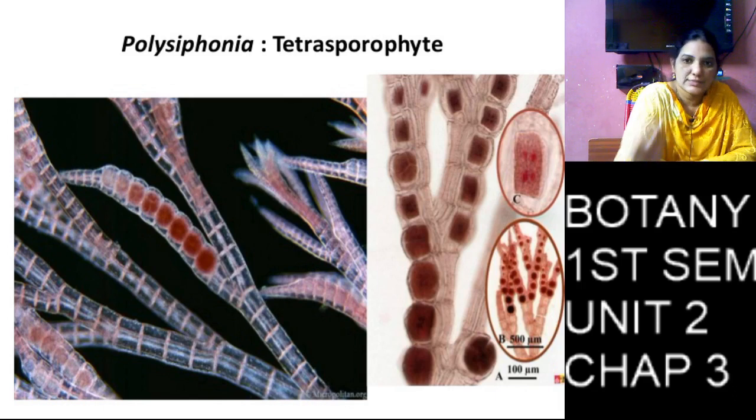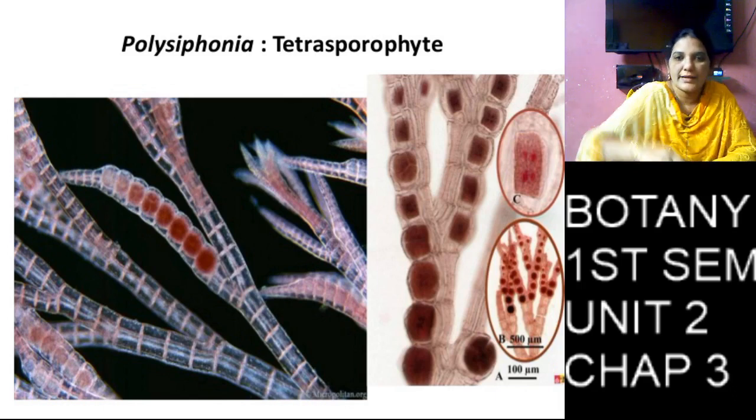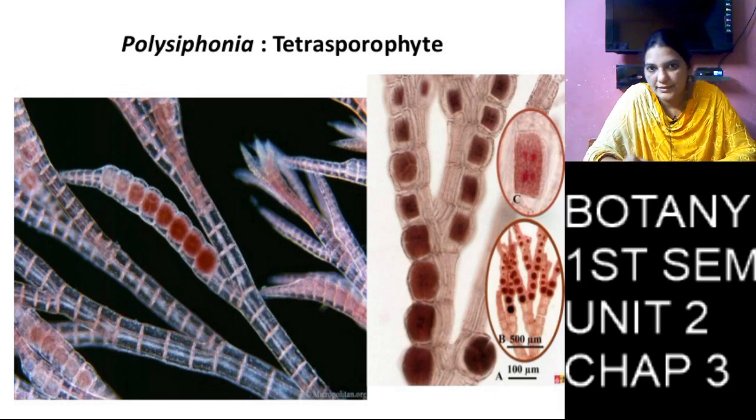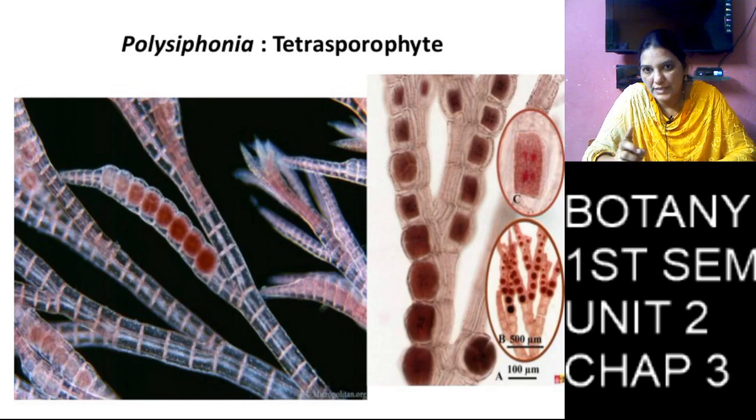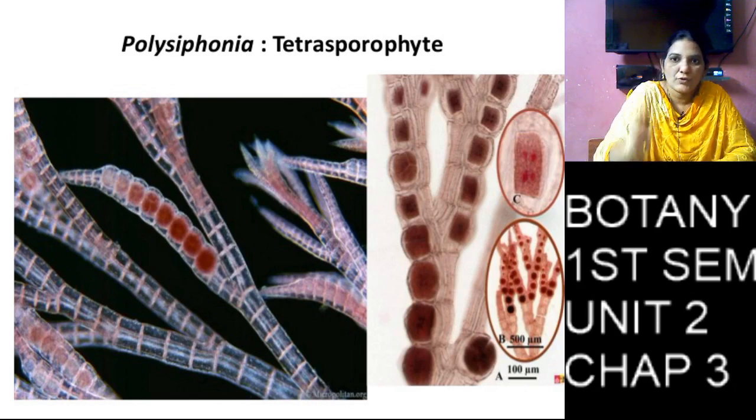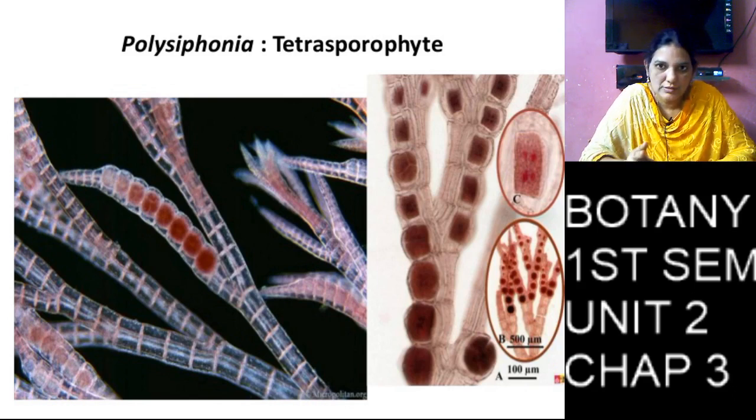We can see the clear picture here, in the second diagram. The first cell undergoes meiosis division and is divided into 4 haploid cells.